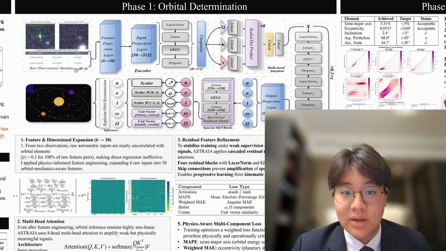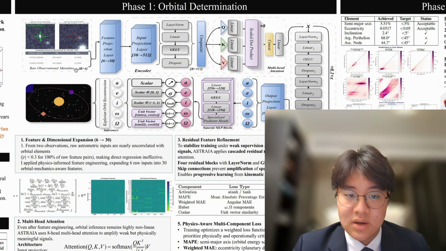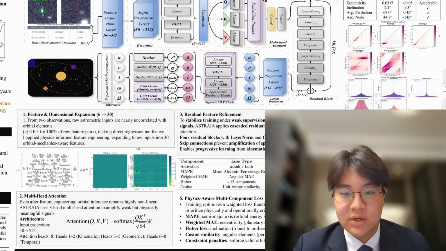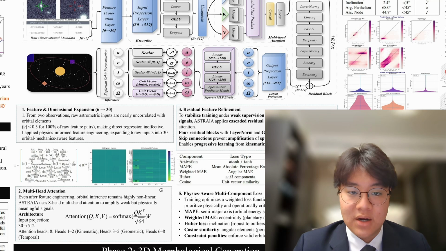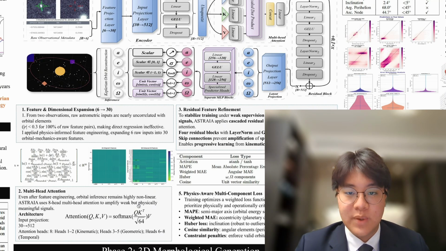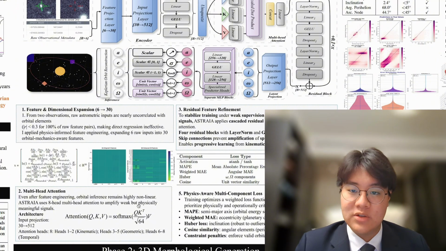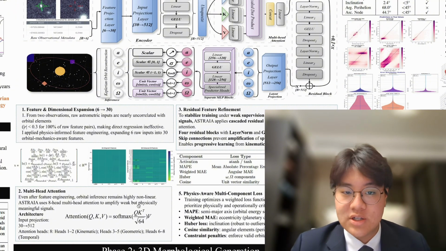Second, the attention mechanism. I implemented multi-head attention. Why attention? Because orbital prediction requires modeling long-range dependencies across the entire feature space. Different heads specialize in different relationship types. Some capture motion patterns, others geometric relationships, and others temporal correlations. The network learns which feature interactions matter most for each prediction.